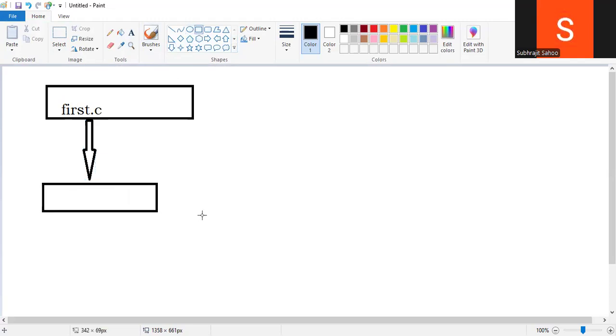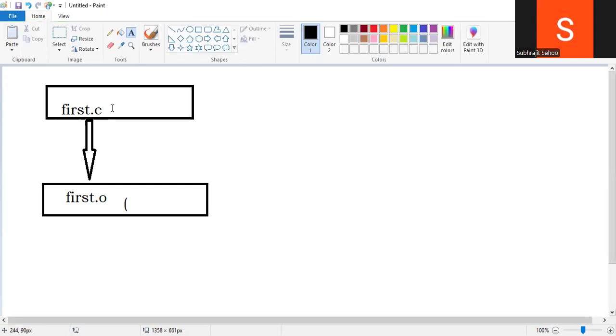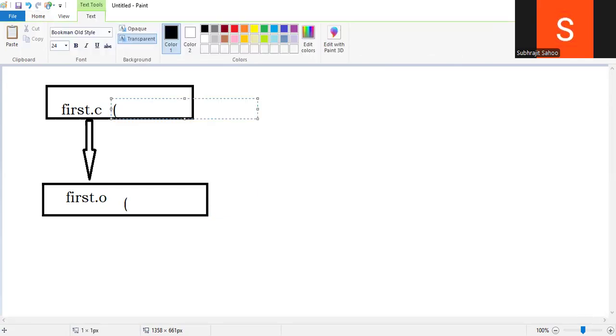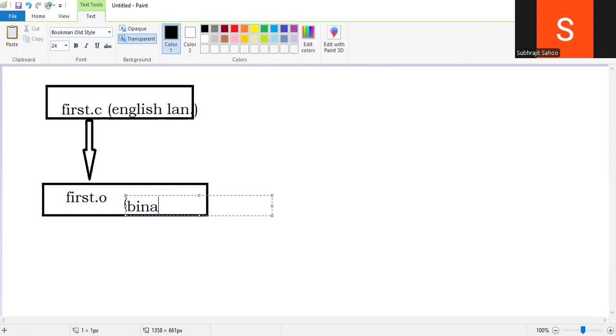Once compilation is done, my program file saved in first.c is automatically converted to first.o, meaning an object file. This is written in first.c, in which language? Simple English language. But after the compilation, it will be converted to binary code, meaning machine understandable language.